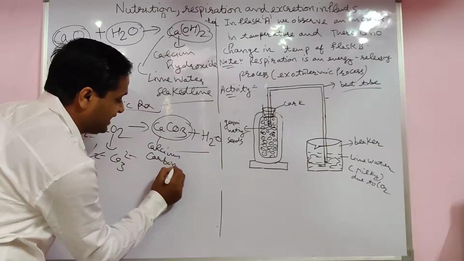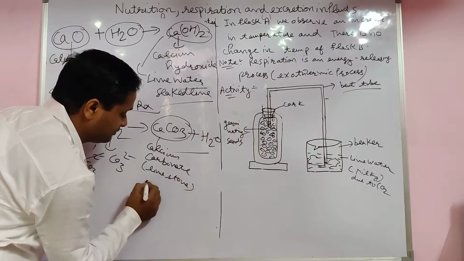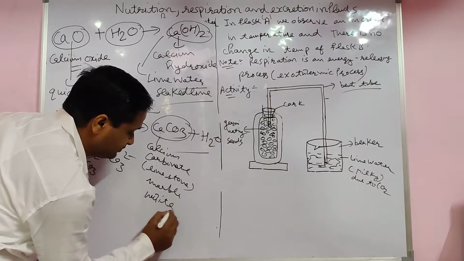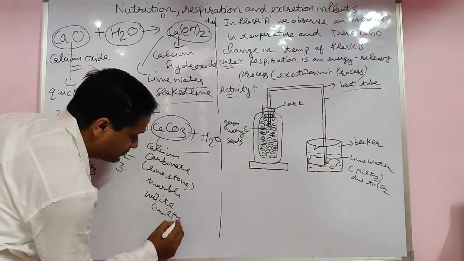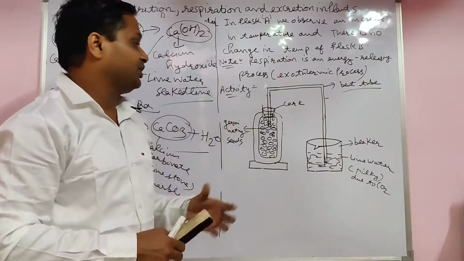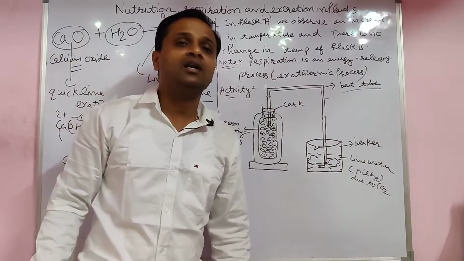And you can say that it is limestone, marble, white in color, milky white. This experiment shows that germinating seeds release carbon dioxide. That's why the lime water turns milky.